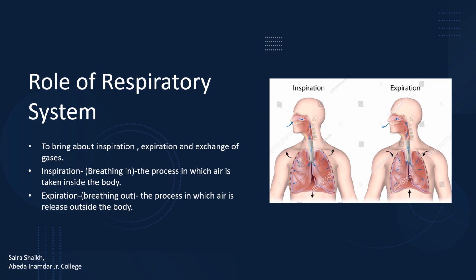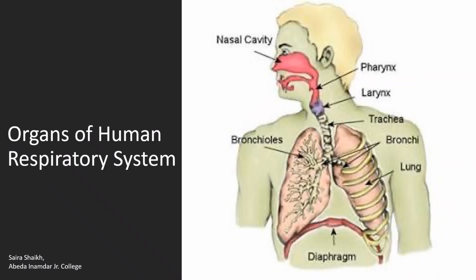When the air reaches the cell, oxygen is provided to the cell, and that oxygen is utilized in the breakdown of organic compounds into energy, and the energy is further stored in the form of ATP molecules. Today, first we will see the different organs present in the human respiratory system. It includes nose, pharynx, larynx, trachea, bronchi, bronchiole, lungs and diaphragm.